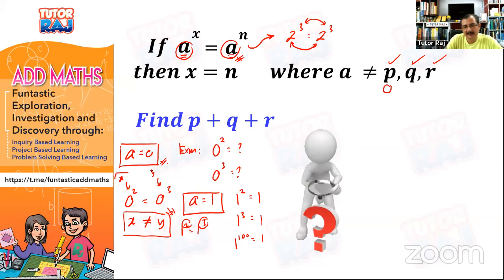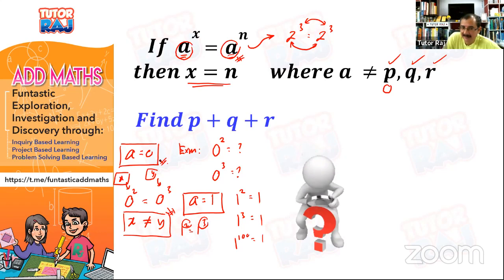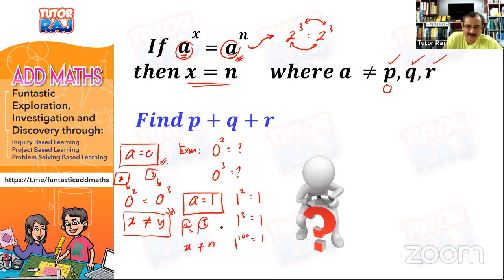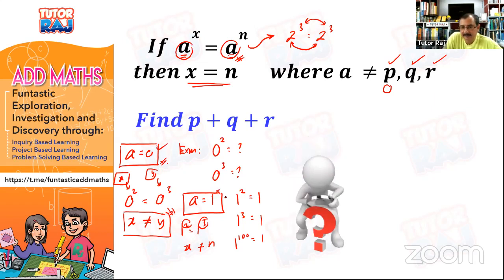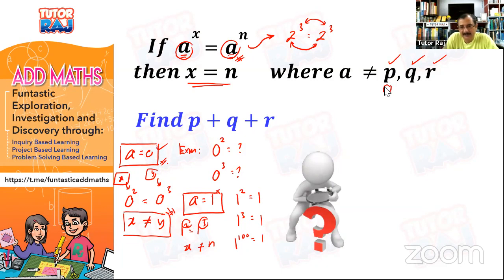Sama seperti apa yang kita buat dekat sini. So can you say that X is equals to N? Of course, it is not. So X is not equals to N because this is 2, this is 3. You can use any other integers, right? So A tak boleh kosong, A tak boleh sama dengan 1. Alright. So we know that over here, P is 0, Q is 1.